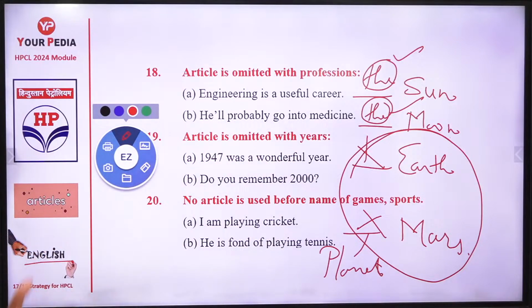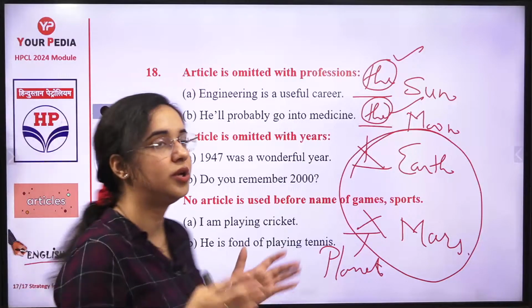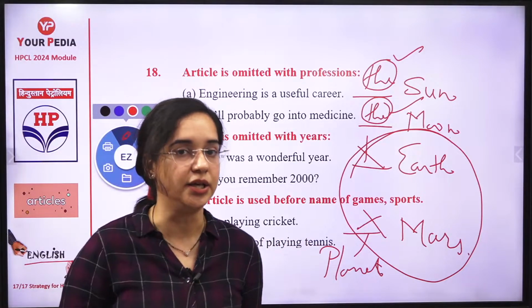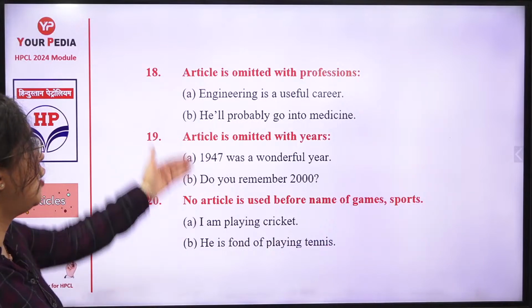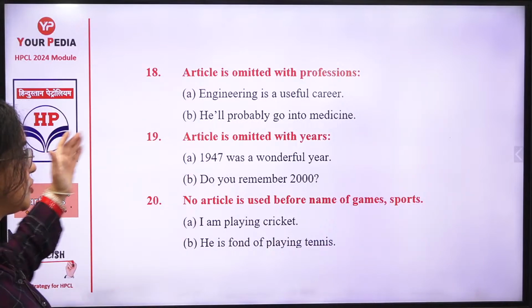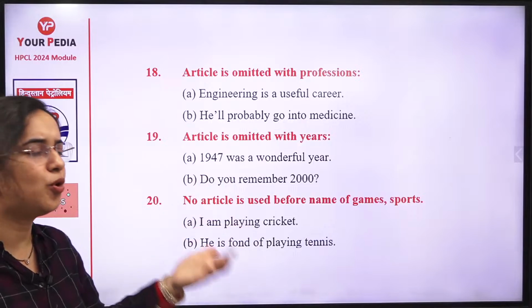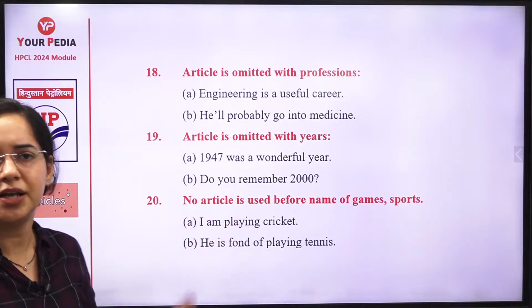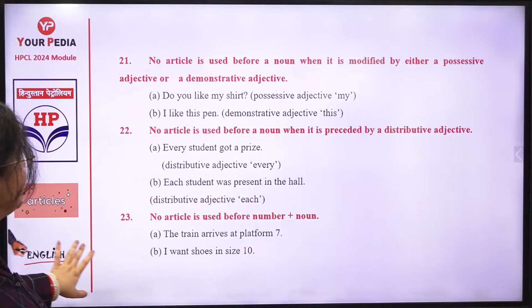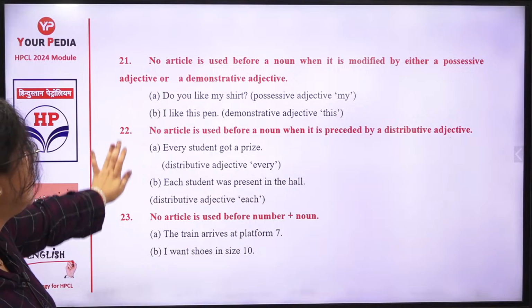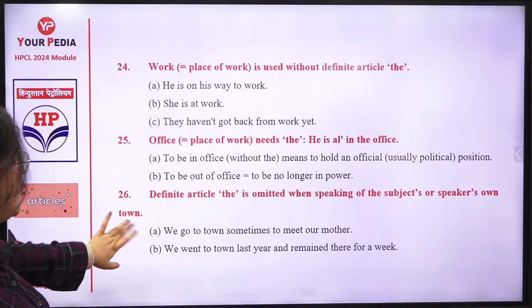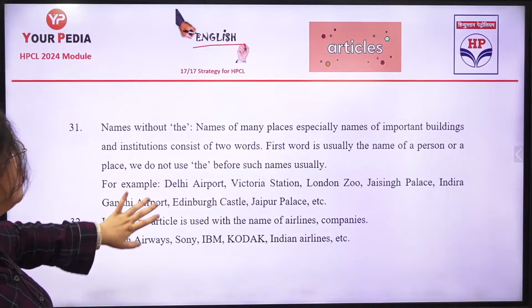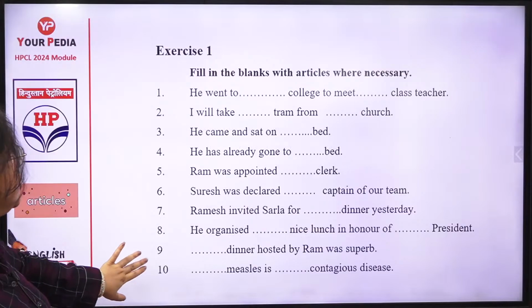But with the seven wonders, with the Taj Mahal, with any of the sun, any of the moon, you will be using article "the". So remember it like this, which will be used with article and which not. Now with the years, no article is used. With games, cricket, sports, or you can call it badminton, table tennis, no article is used. So it is like when you're talking about some possession, some number, 7, 8, no article. I'm already giving you most important things which you have to mention.